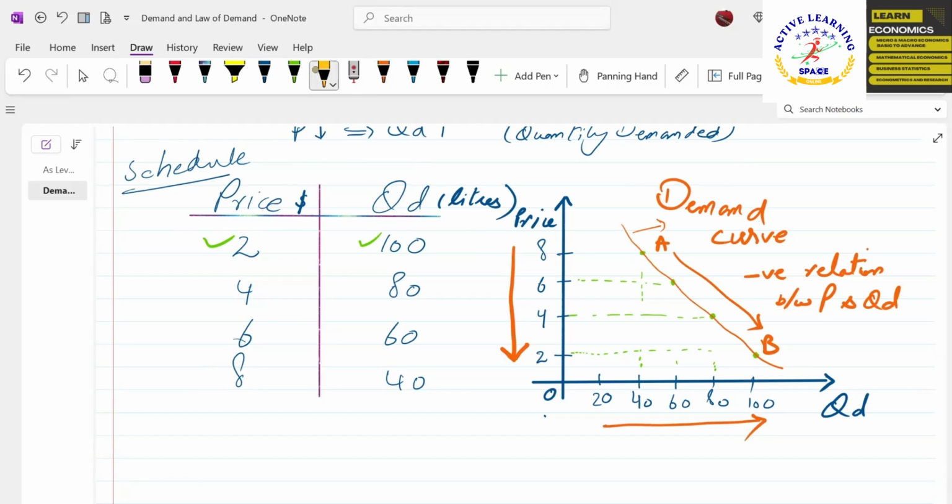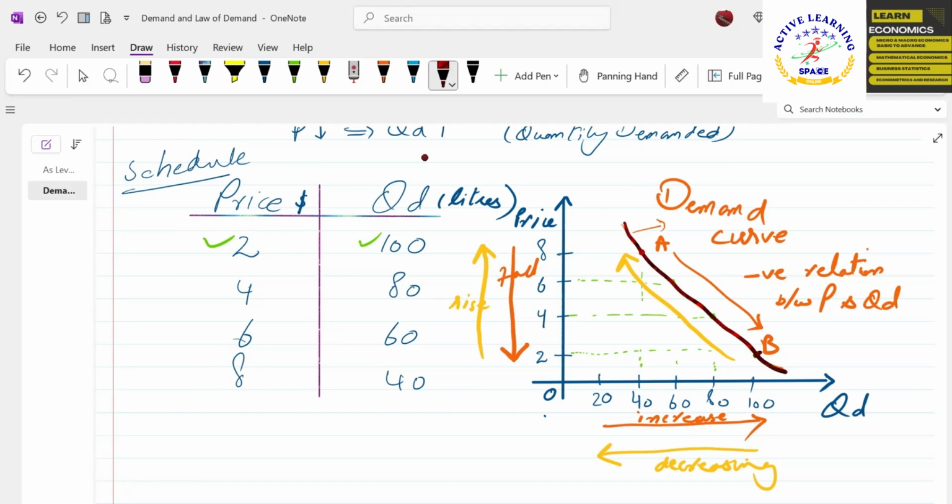And the second scenario is this. If we move from point B towards point A, still on the same demand curve, what is happening? The prices are rising and the quantity demanded is decreasing. Okay, we are on the same demand curve. This is the demand curve, and if we move from point A to point B, our quantity demanded is increasing.